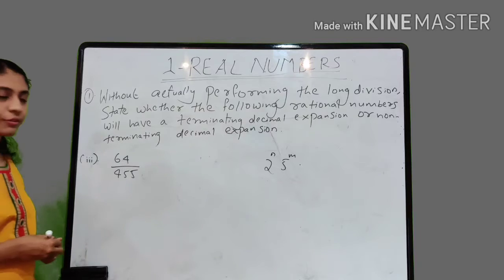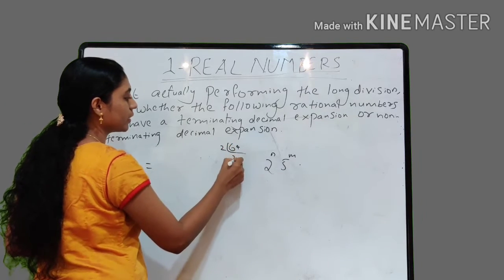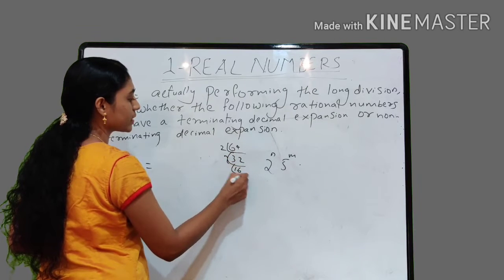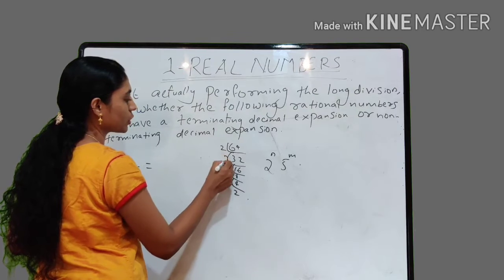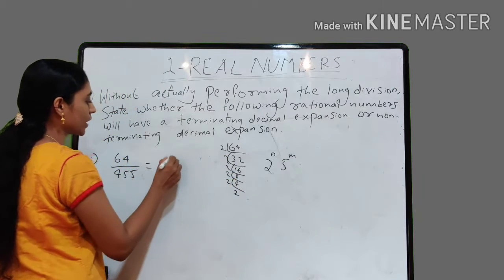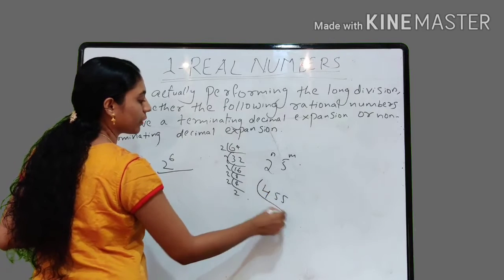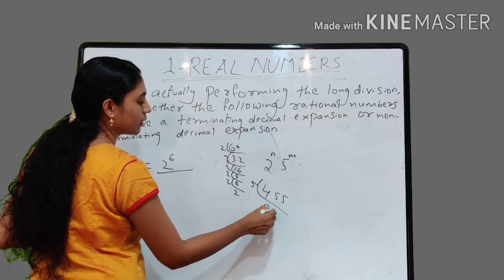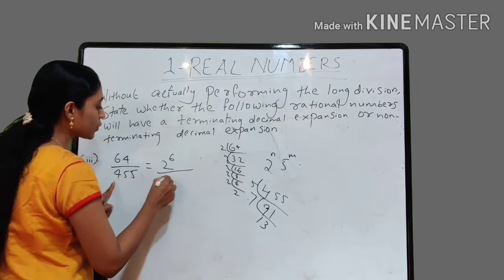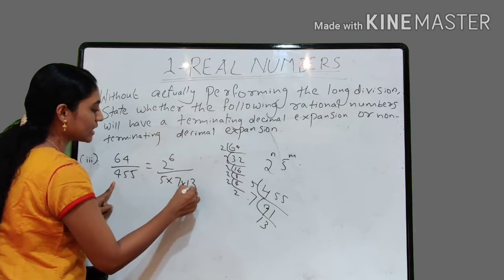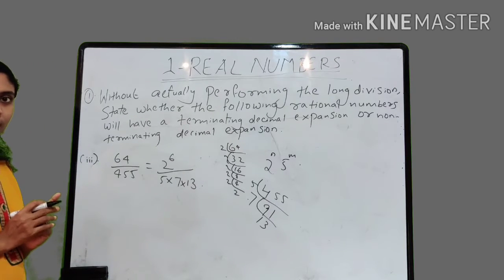64 by 455. 64 can be written as its prime factors 2, 2, 2, 2, 2, 2, right? So 1, 2, 3, 4, 5, 6: 2 raised to 6. And the denominator 455, its prime factors are 5 into 7 into 13. Is this having a terminating decimal expansion? What do you think? No.